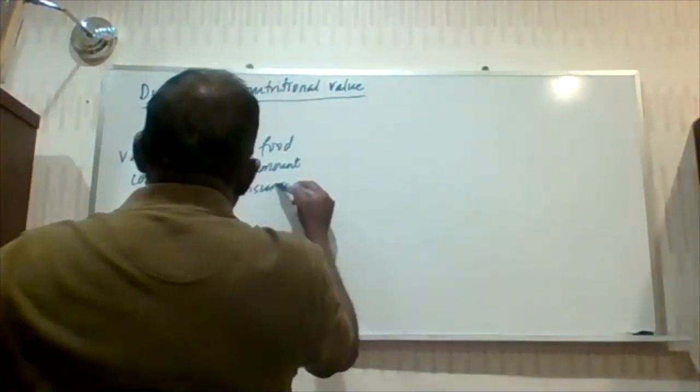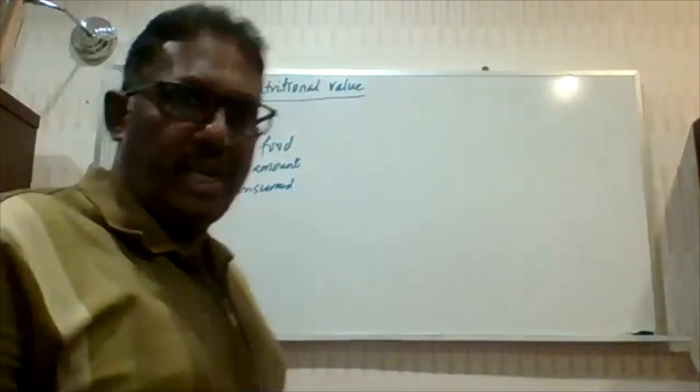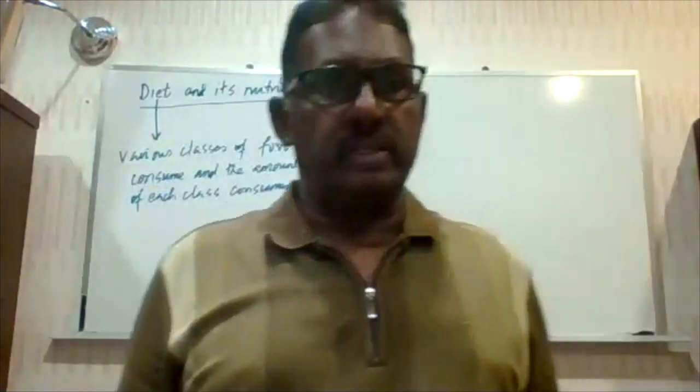So when I ask you what is your diet, that means what did you eat and how much you ate.